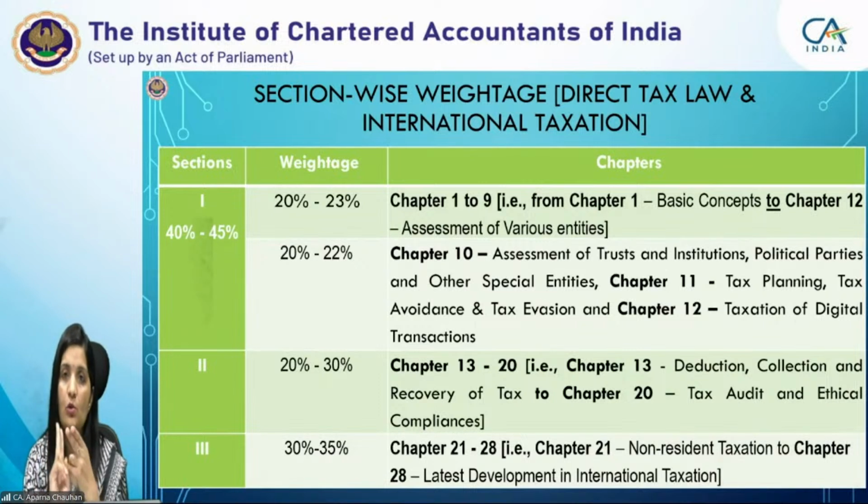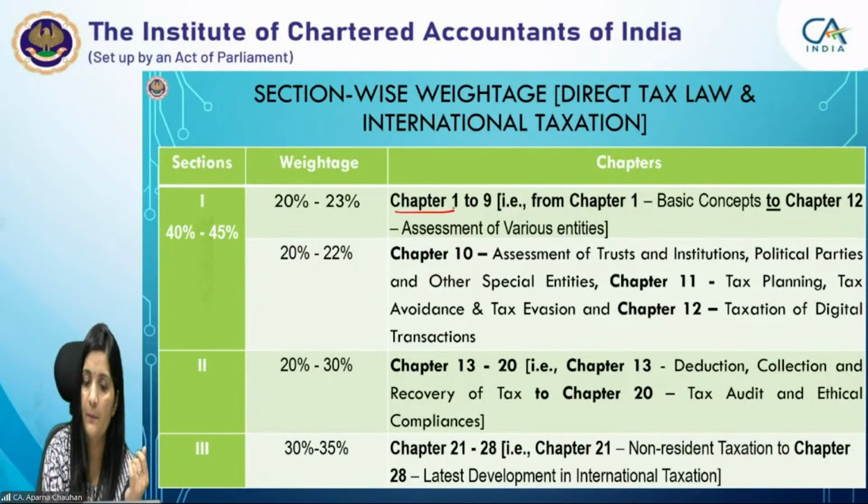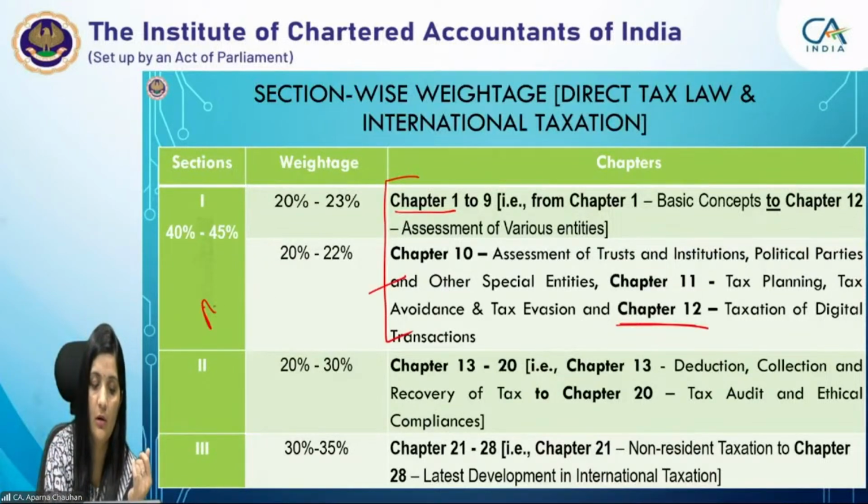And the first 2 modules are based on section 1, that is from chapter 1 to chapter 12. So these are covered in module 1 and 2, right?